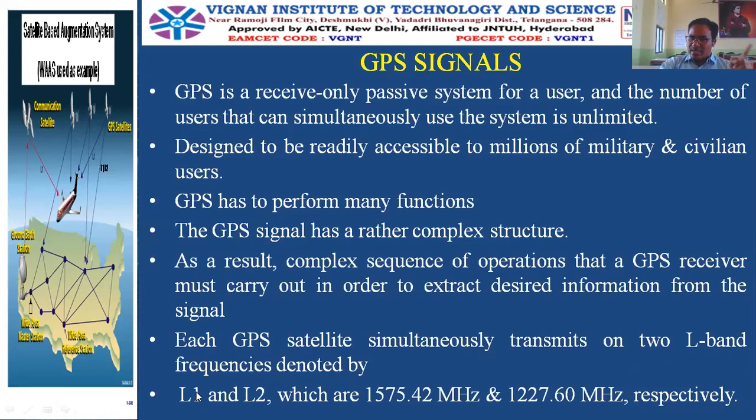One of them is the L1 carrier and the other is the L2 carrier. The L1 carrier has a frequency of 1575.42 megahertz and the L2 carrier has a frequency of 1227.60 megahertz. Please note this down in your notebook. These are important points. I will share the PDF notes anyway. L1 carrier is 1575.42 megahertz and the L2 carrier is 1227.60 megahertz.